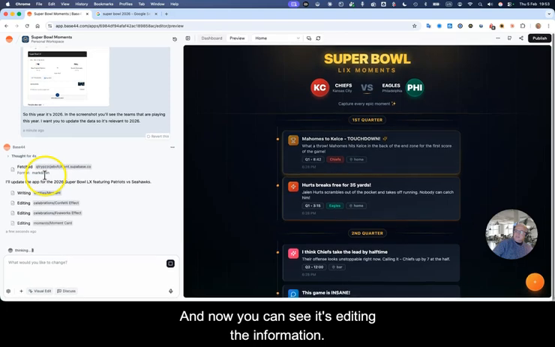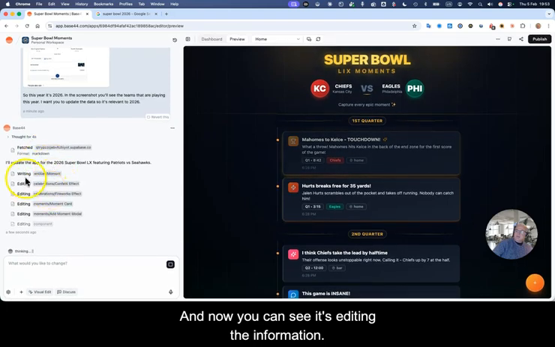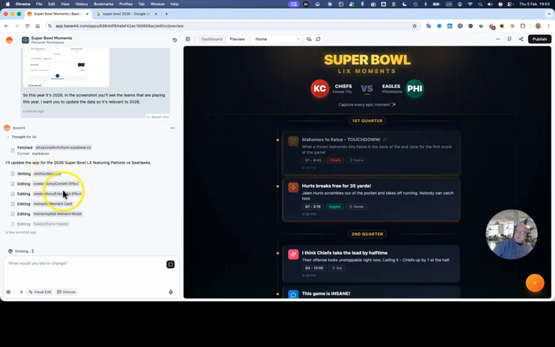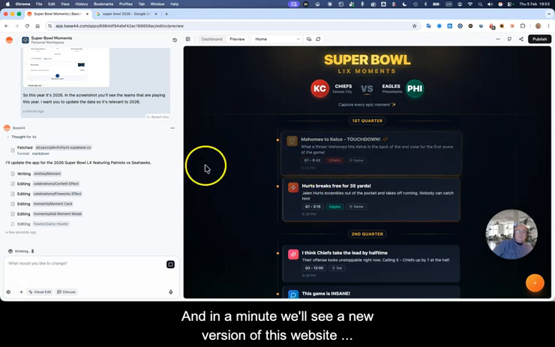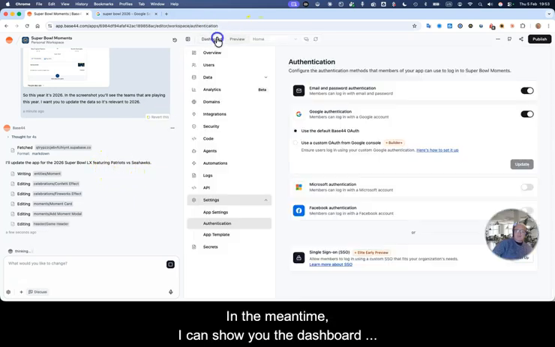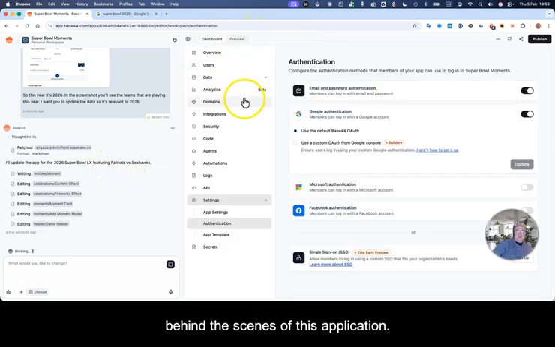And now you can see it's editing the information. It's also editing the page. It's editing some of the data. And in a minute, we'll see a new version of this website with the updated information. In the meantime, I can show you the dashboard behind the scenes of this application.